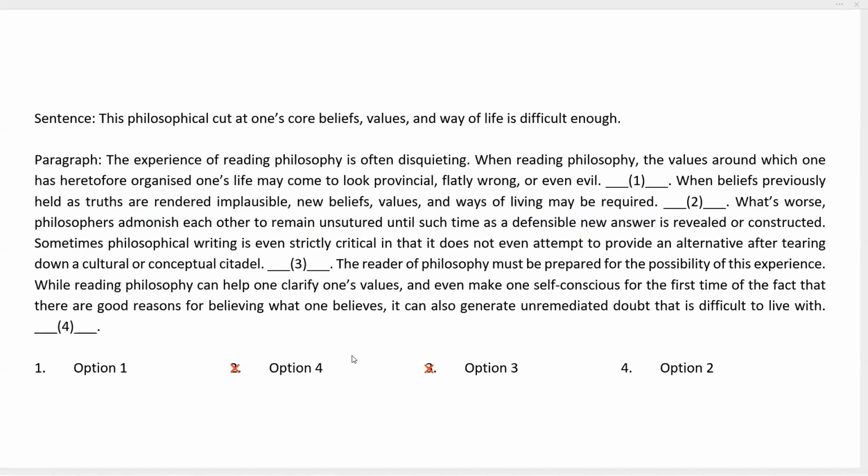So we can eliminate option 1, which talks about blank 1. We can qualify option 4, which talks about blank 2. So the correct answer, the most appropriate position, is blank 2, that is option 4.